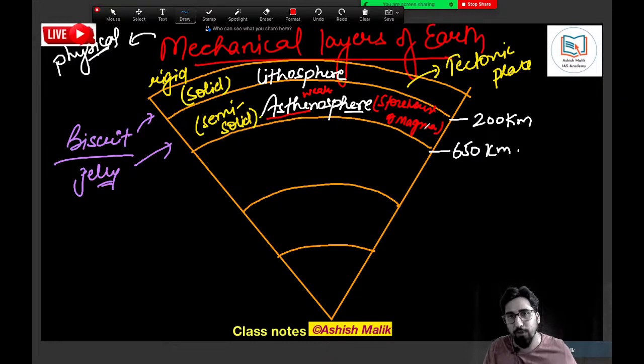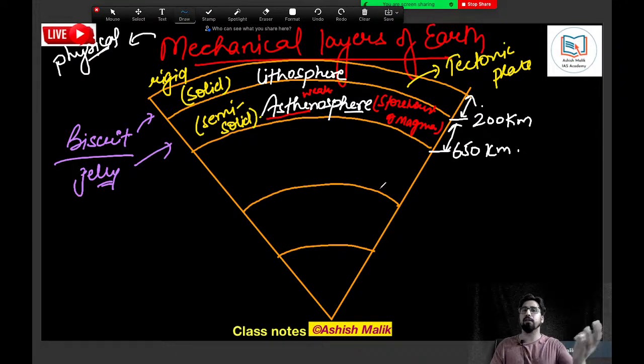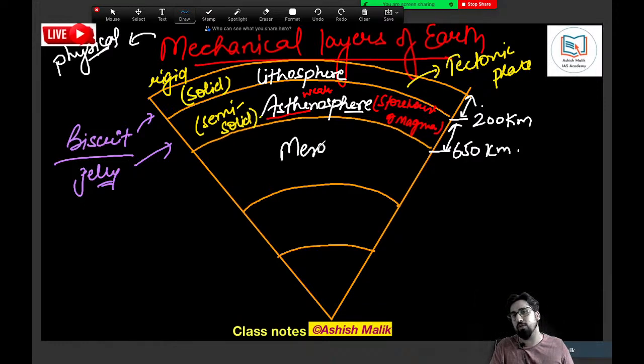So first layer lithosphere, first 200 kilometer. The second layer we got is asthenosphere, which is up to 650. Then we got the third layer. Third is called the mesosphere, which is again kind of solid.